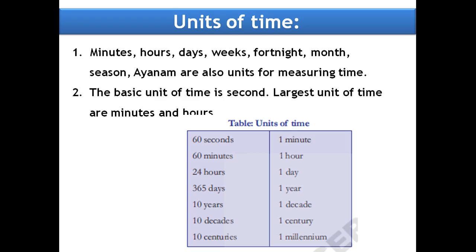Here we have a table that indicates the units of time. 60 seconds equal 1 minute. 60 minutes make 1 hour. 24 hours make 1 day. 365 days make 1 year. 10 years, that is 1 decade, and 10 decades 1 century, and 10 centuries make 1 millennium. That means how many years are there in 1 millennium? That is 1000 years. 1000 years are there in 1 millennium. Okay, that is about the units of time.